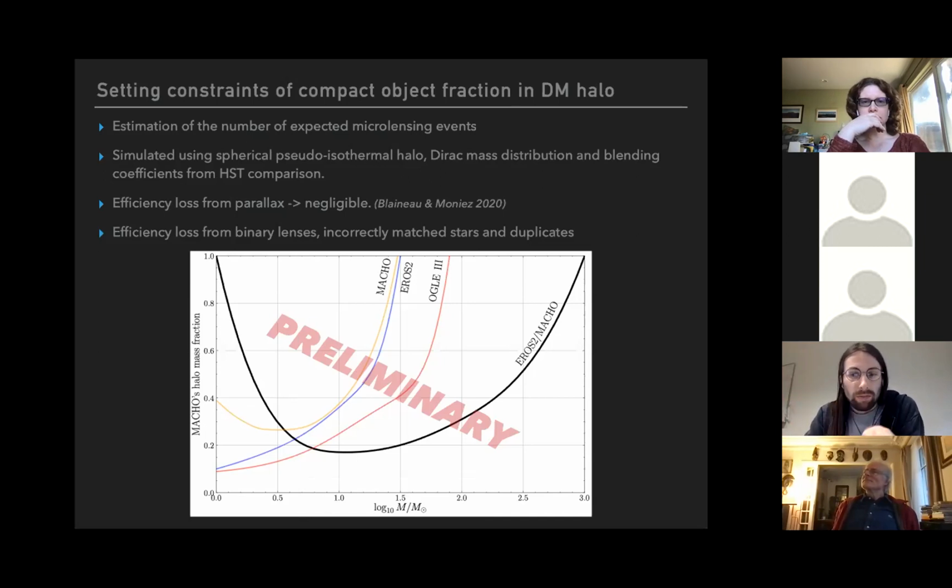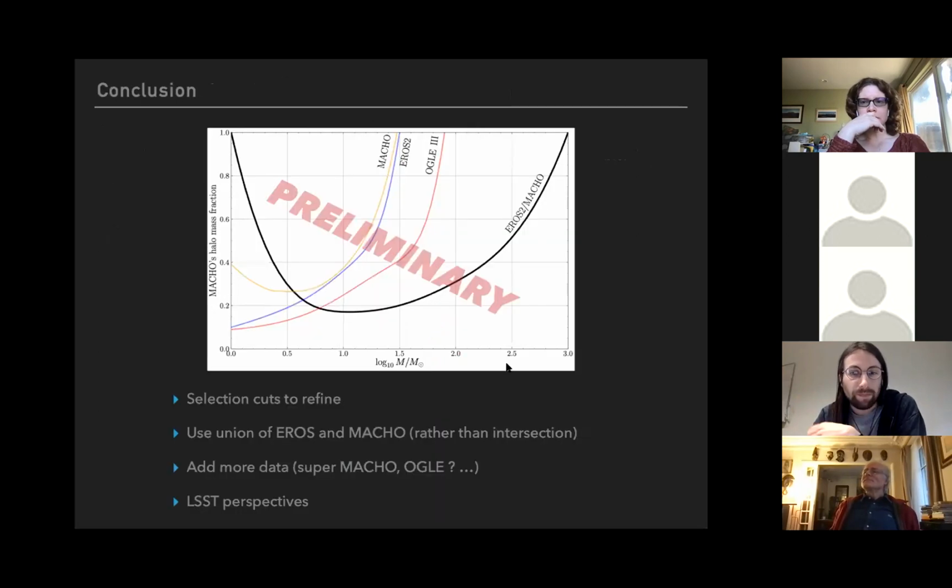This is a conservative estimate. We still have to refine our selection cuts. We can gain quite a bit of efficiency. We also plan to use the union of the two catalogs, because until now I only used the stars that had measurements in the two catalogs, but if we add all the stars, we can gain a bit of efficiency.